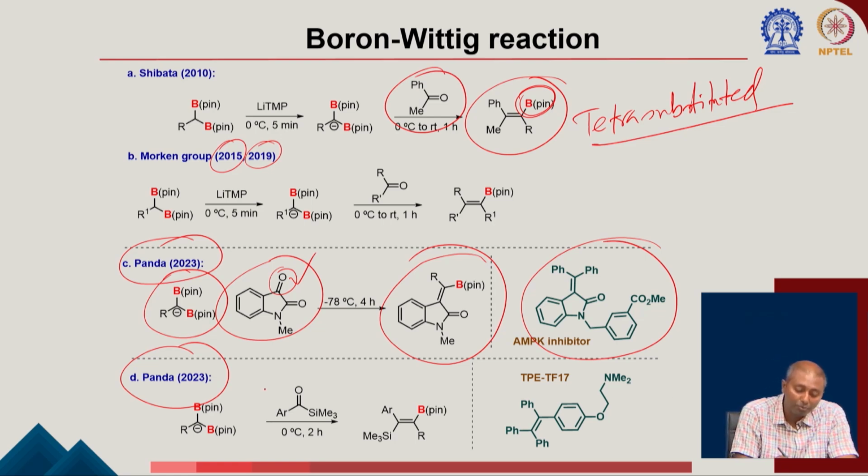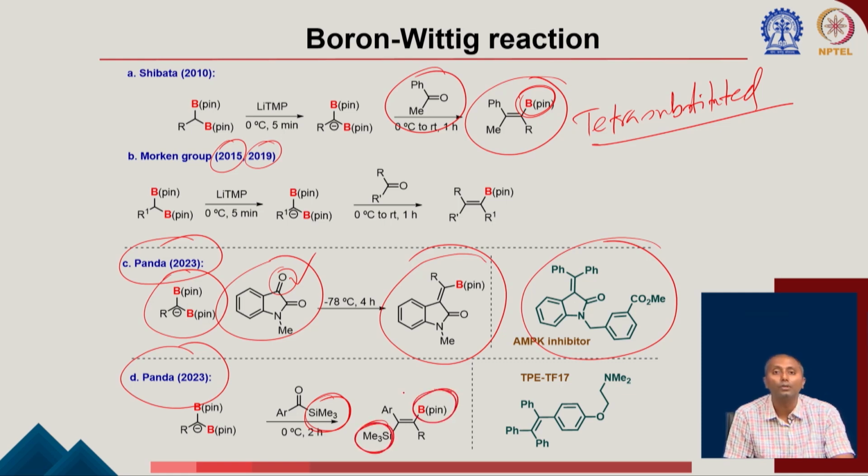We have also shown that, not only with alkyl aryl ketones, you can put a trimethylsilyl group on the carbonyl group. These are called acylsilanes. If you use that, the important thing is that now you have two different functionalizable groups in this tetrasubstituted boron compound. What is the importance of the boron here? Once you introduce a boron and a silicon, you can functionalize them using a Suzuki coupling or other cross-coupling reactions.